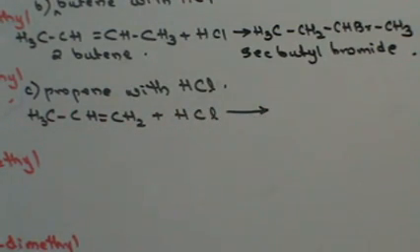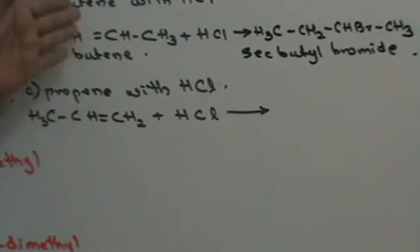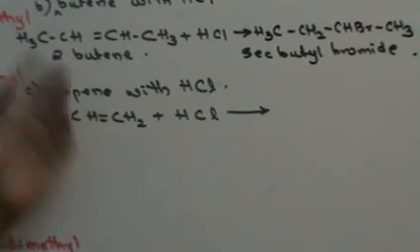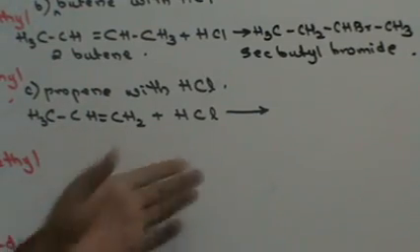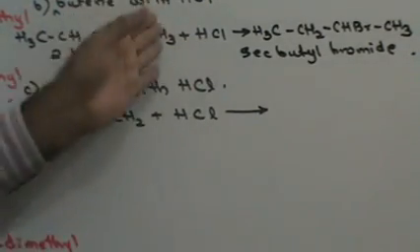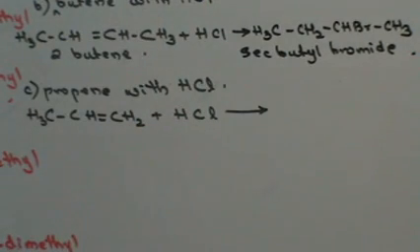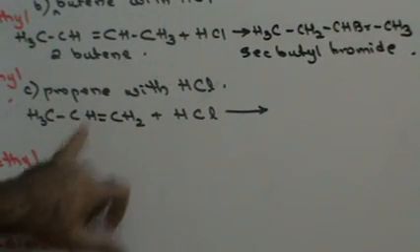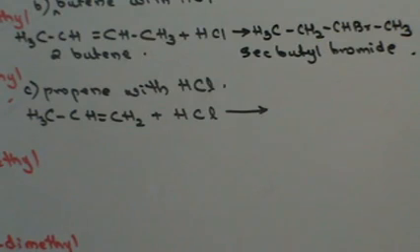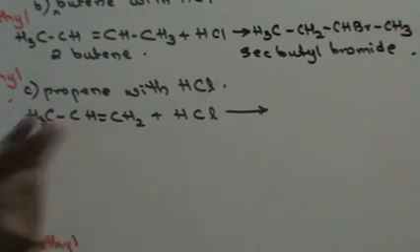Right? In which case, you have an asymmetrical compound reacting with an asymmetrical reagent. That means if I divide this compound from the center, the 2 halves will not be identical. Similarly, if I divide the reagent in half, the 2 parts will not be identical. So an asymmetrical compound is reacting with an asymmetrical reagent. This reaction will take place as per Markovnikov's law. What does Markovnikov's law state?